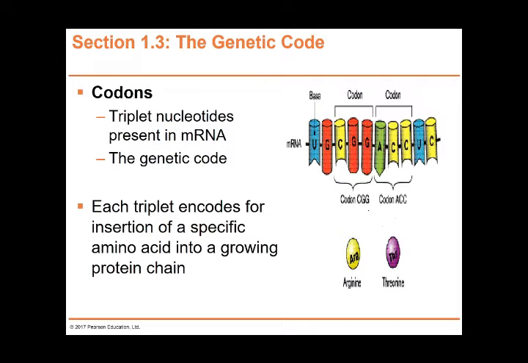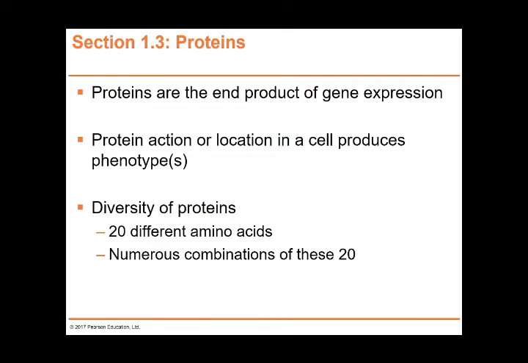Codons. Codons are triplet nucleotides present in mRNA. It is the genetic code. Each triplet encodes for the insertion of a specific amino acid into a growing protein chain. Proteins are the end product of gene expression. Protein action or location in a cell produces phenotypes. So we have 20 different amino acids, but the number of combinations of these 20 would allow a lot of diversity.